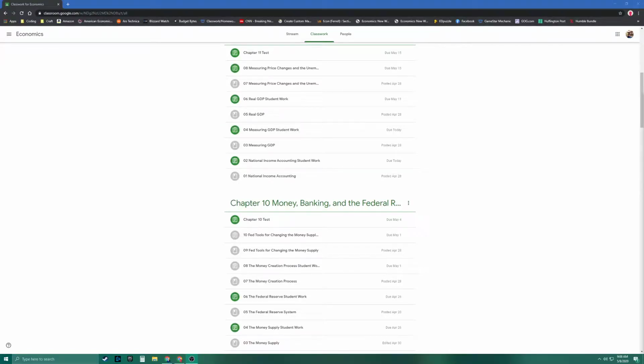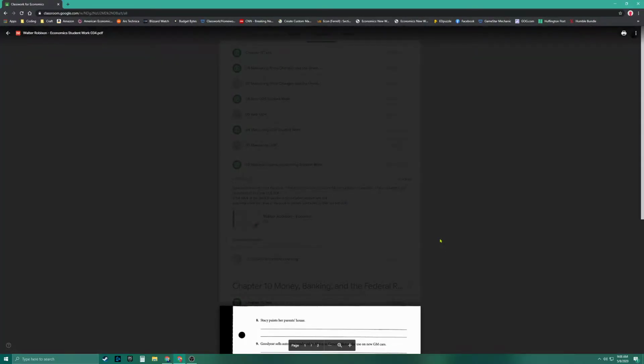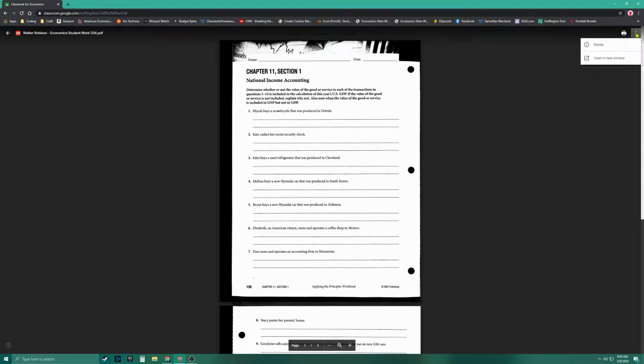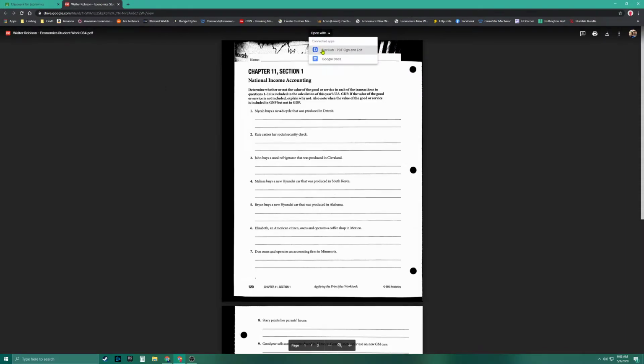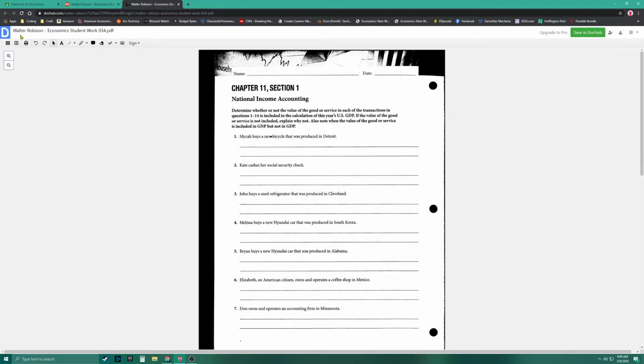Okay, guys. So this is the economics work, national income accounting student work. I'm going to use DocHub to make my changes to the PDF. Notice it's got your name auto already. So we want to select the text tool.